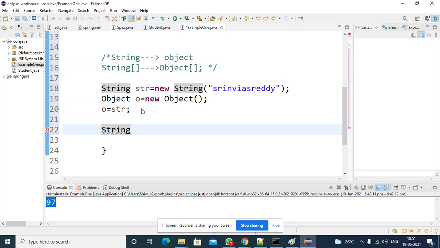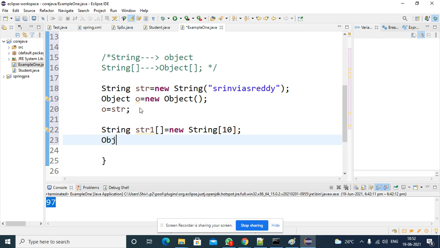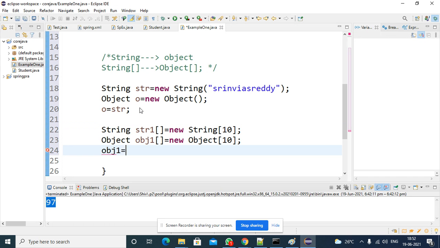Constructing a string type array: str1, that is an array type. You can create new String, assigned with 10 locations. So you constructed the string array. Now you construct an object type array, new Object, with 10 locations. My question now is, can we assign obj1 to str1? Is this possible or not?